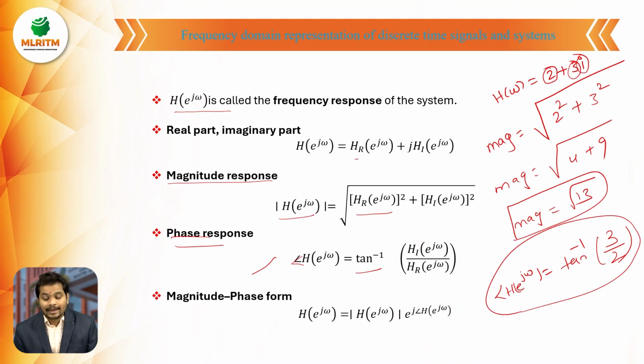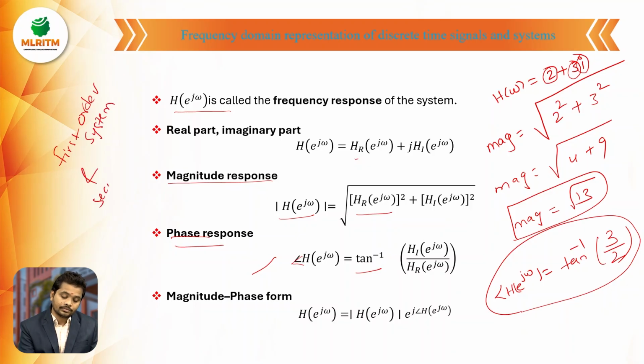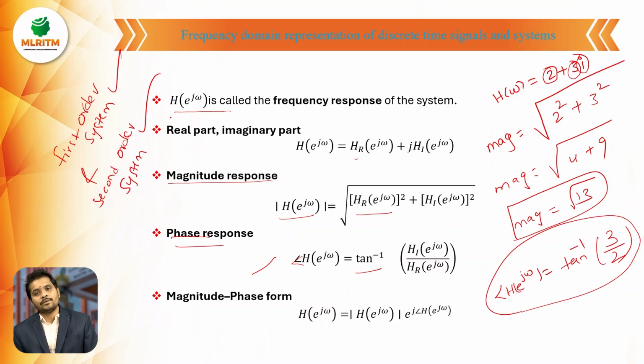For this, I am considering a first order system and a second order system, and for these two systems, I am deriving the frequency domain representation of the system.